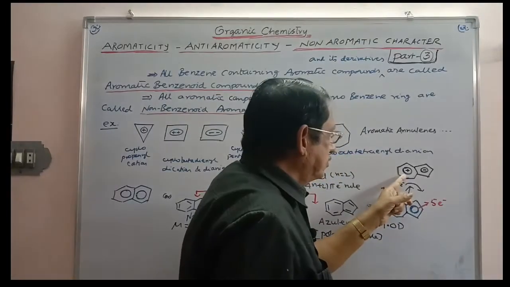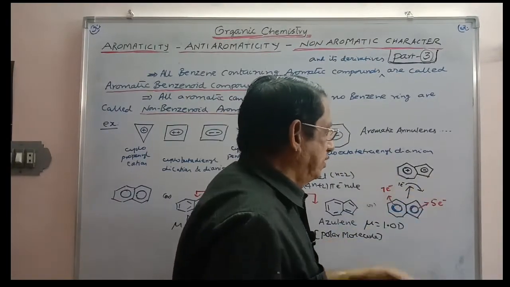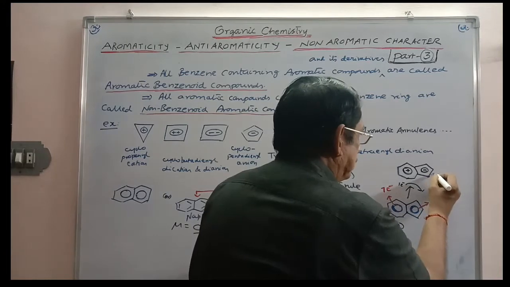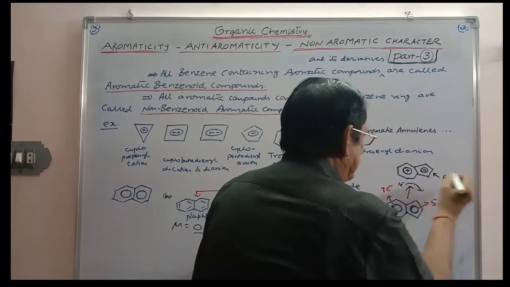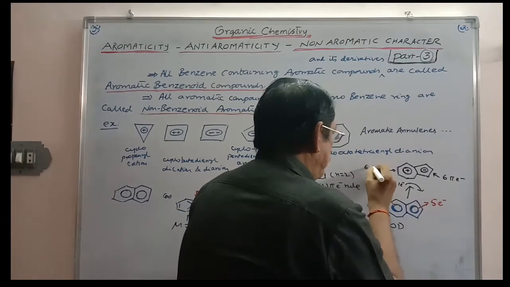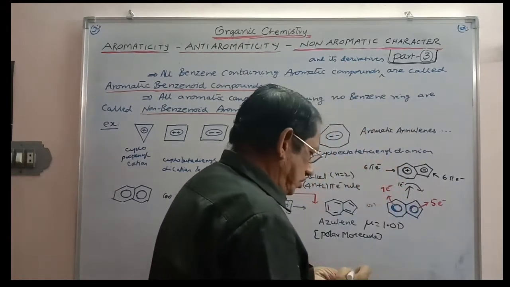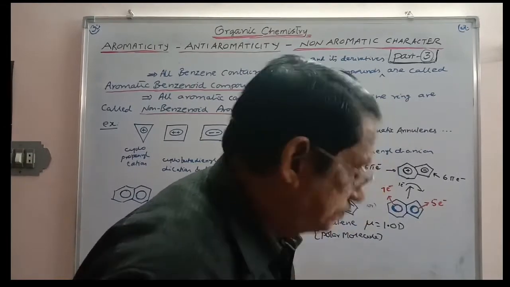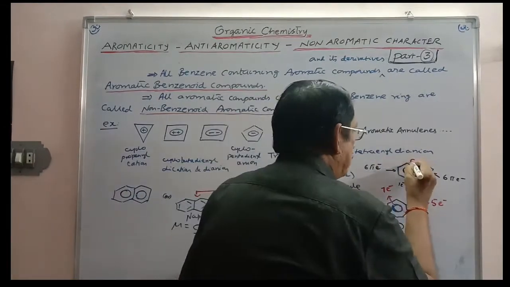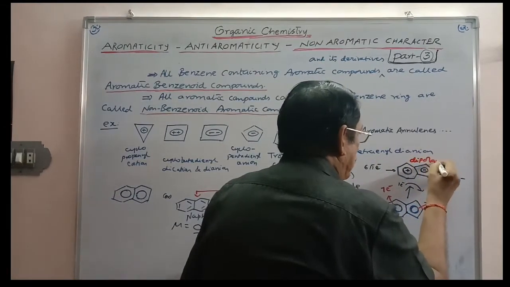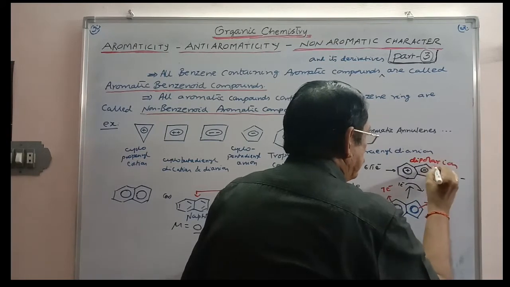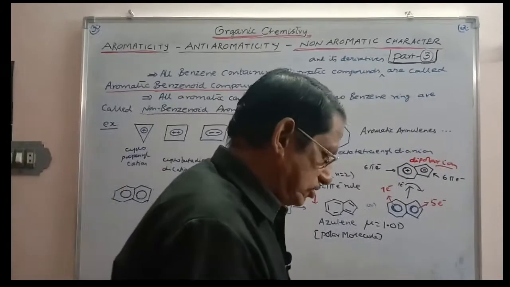And this will now have 6 electrons. This will also have 6 electrons. This contains 6 pi electrons. This also contains 6 pi electrons. This is what you call a dipolar ion. So in this case, a dipolar ion is present.